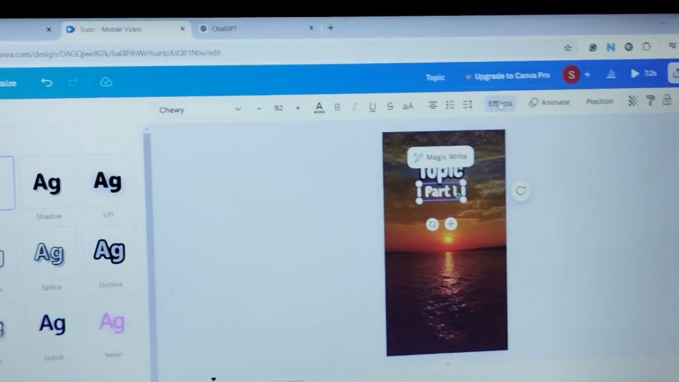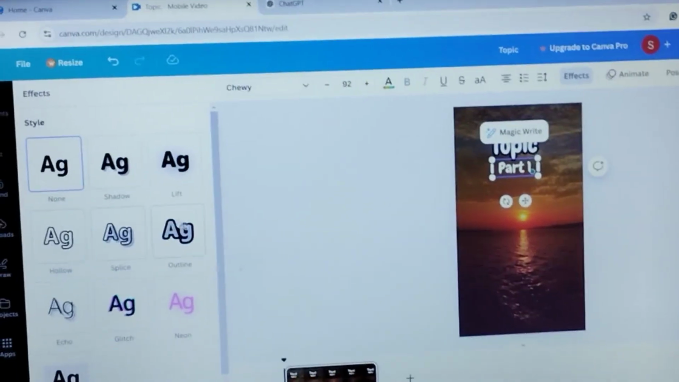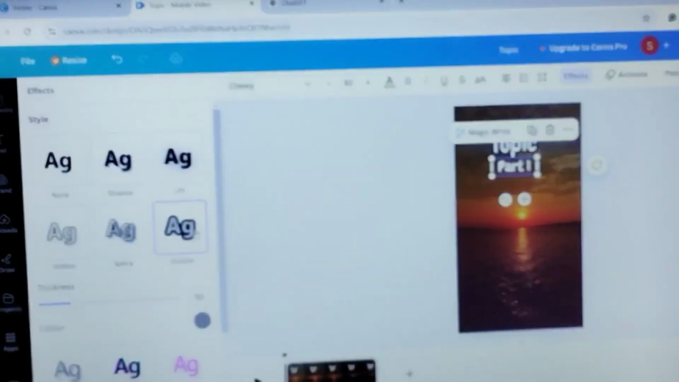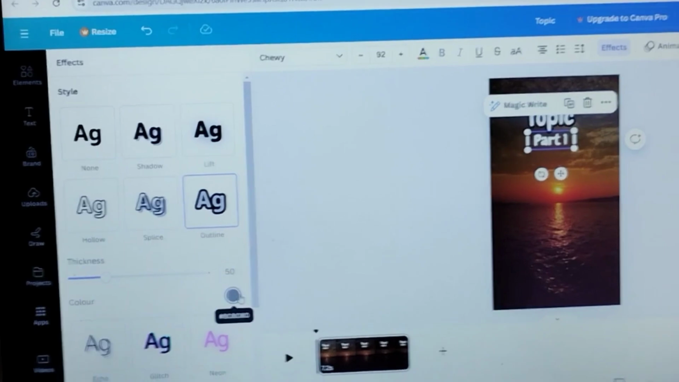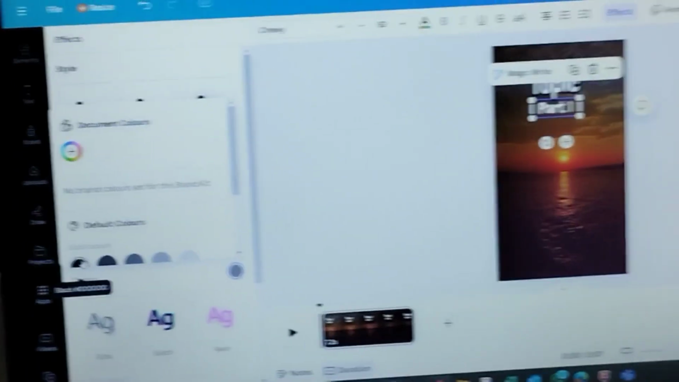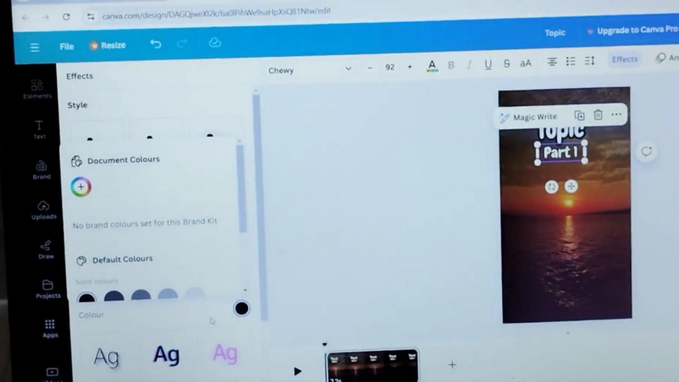So in the next part I'm going to continue it. Just for today I'm going to be talking about the text. In the next part, which is going to be tomorrow, I'm going to be doing the rest.